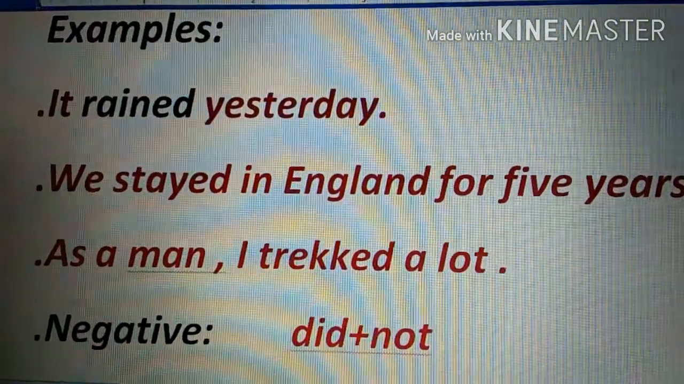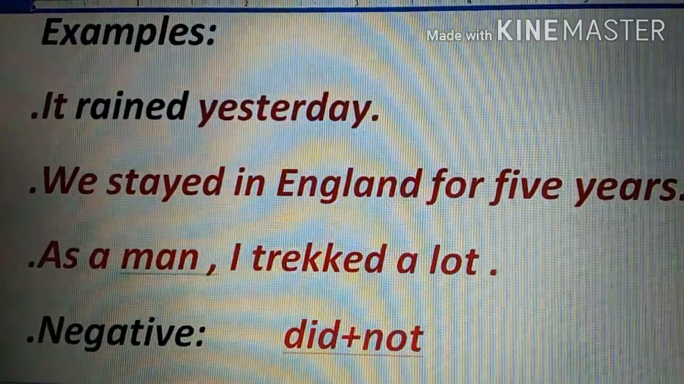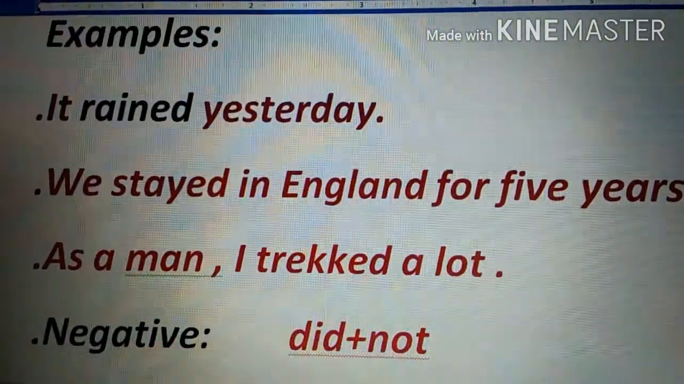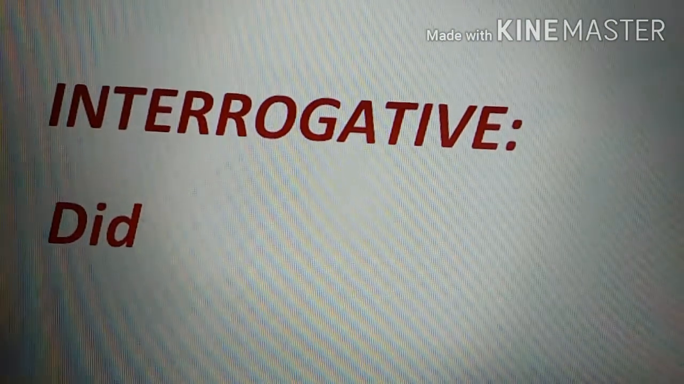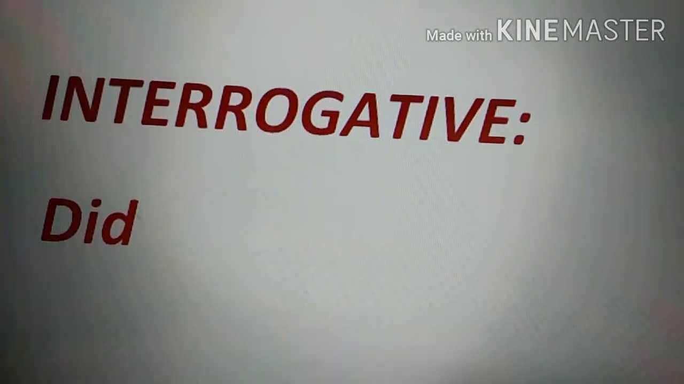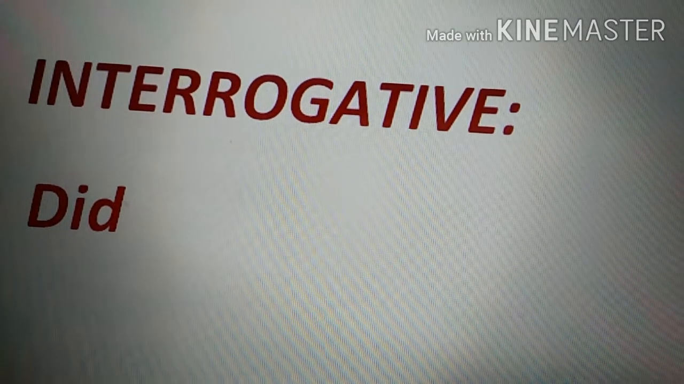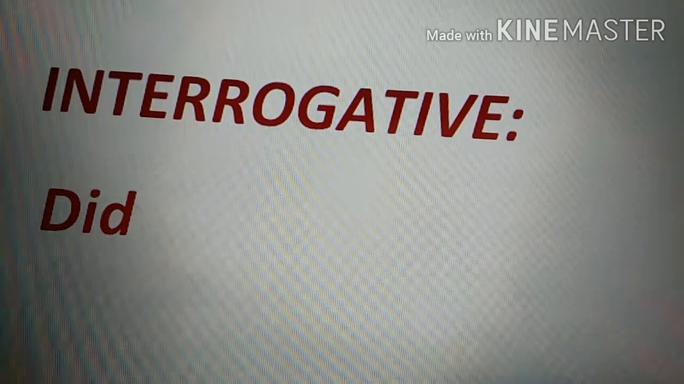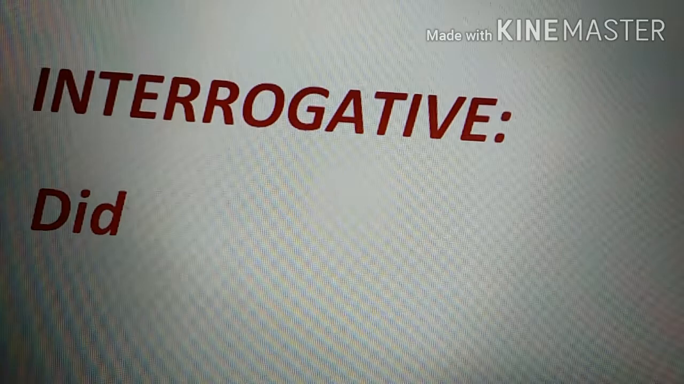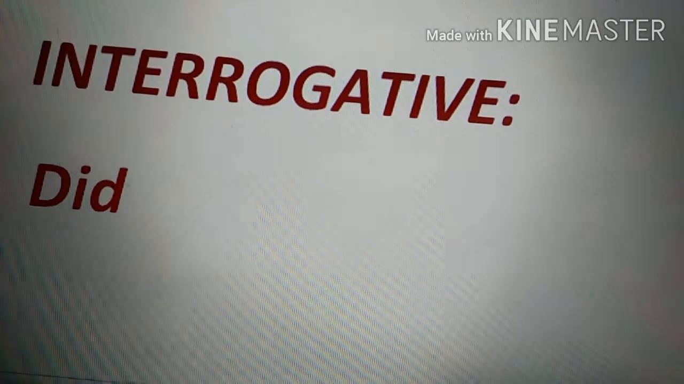We did not stay in England for 5 years. As a young man, I did not trek a lot. So like that, you're just going to use it. Clear. Now talking about interrogative, again, how are you going to form? You're again going to use the word did. It is as simple as that. So, it rained yesterday was a sentence. If you're going to make an interrogative, you will just say, did it rain yesterday, with a question mark. Again, you're going to use the base form of the verb.